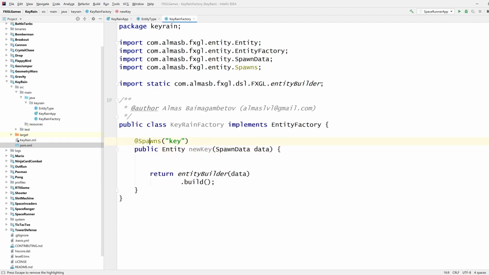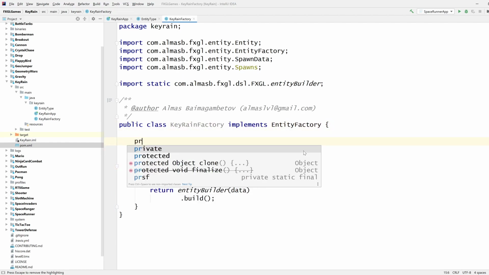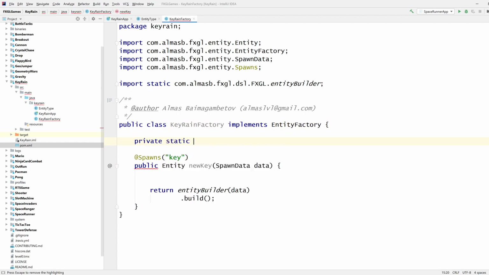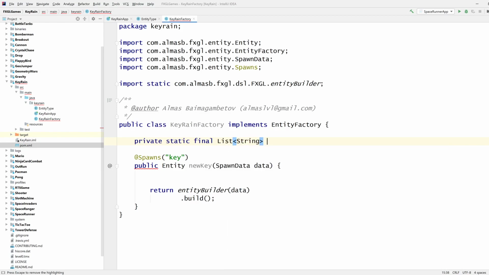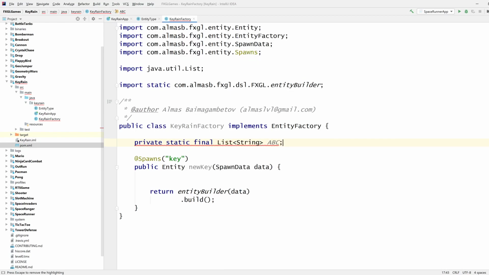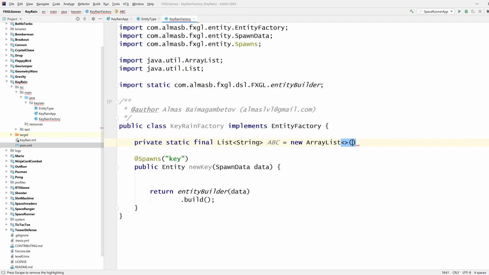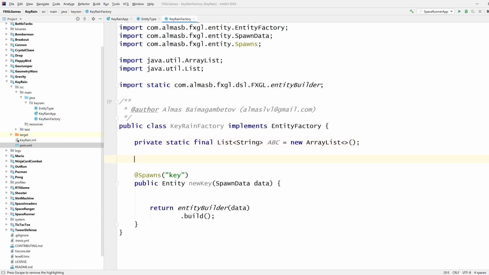So what do we want? We want to generate a view, and we want any random characters, right? So it's final. Let's go with list of string ABC. This is going to store all our letters basically.